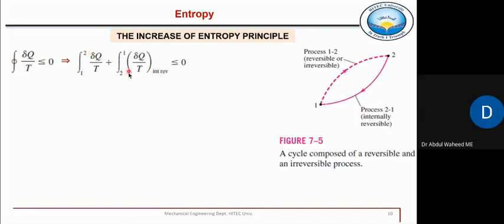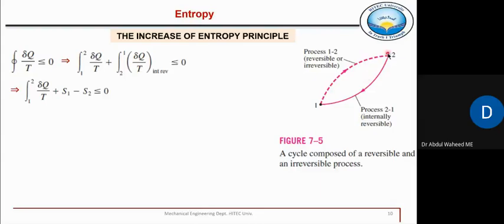This is 1 to 2 and then 2 to 1. This path is a reversible path, and that's why we can trace this path and we can evaluate this entropy because we know the path, we know its equation, and we can put this equation here and we can solve it. Right. So, for example, after solving, we can calculate this change in entropy. What is this change? S1 minus S2.